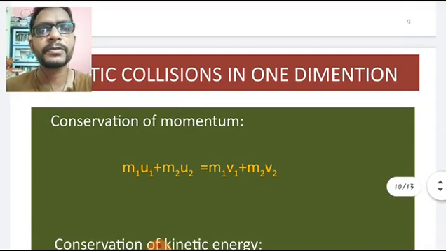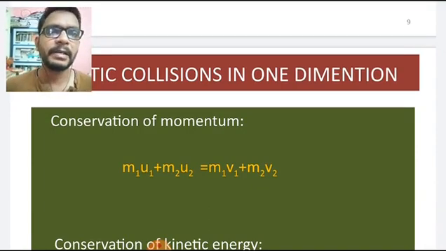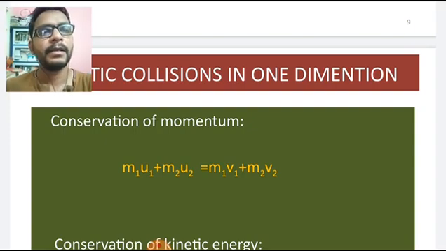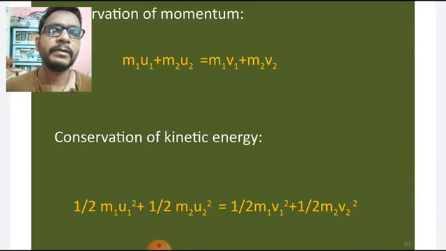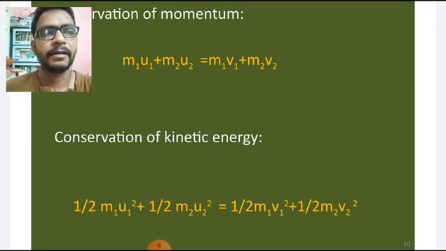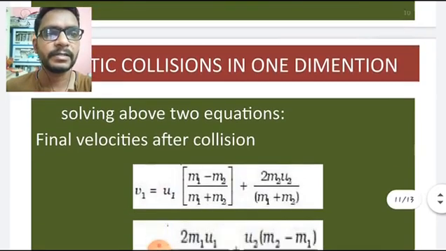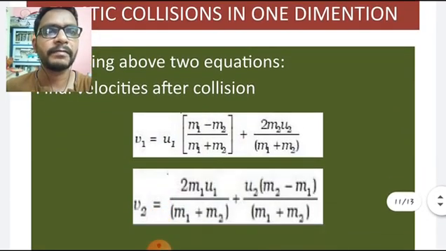Here we have to use two equations. One is conservation of momentum: m1 u1 plus m2 u2 equals m1 v1 plus m2 v2. We know that conservation of momentum holds. And one more thing is conservation of kinetic energy: half m1 u1 squared plus half m2 u2 squared is equal to half m1 v1 squared plus half m2 v2 squared. So with the help of these two equations, we'll solve for the final velocities. Solving these two equations, finally we'll get two equations for the final velocities after collision.